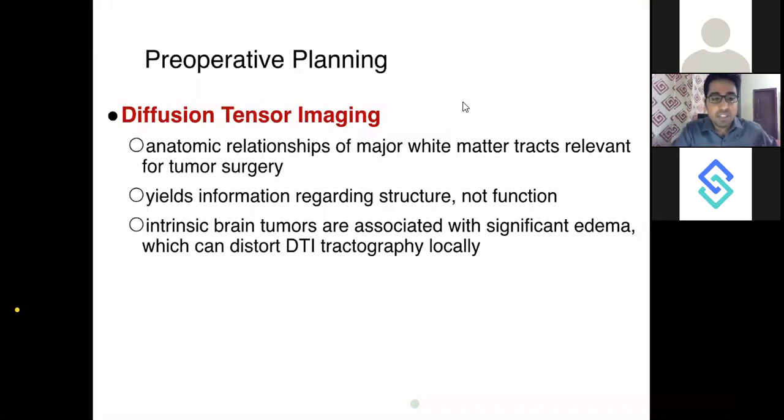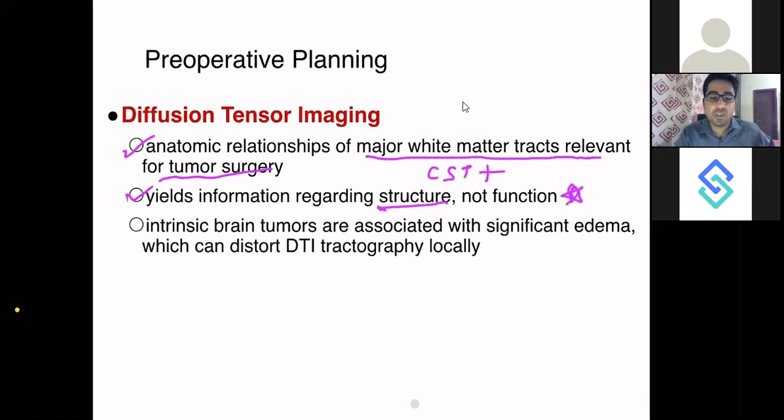So diffusion tensor imaging shows the anatomical relationships of major white matter tracts relevant to the tumor surgery, as I explained. It yields information regarding structure and not function. You would not be able to know which function is affected, okay, but you would be able to know where it is interrupted. If your corticospinal tract is interrupted, you would be able to know. So the information it provides is regarding the structure, not the function.